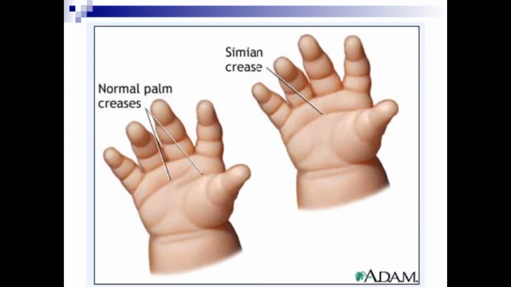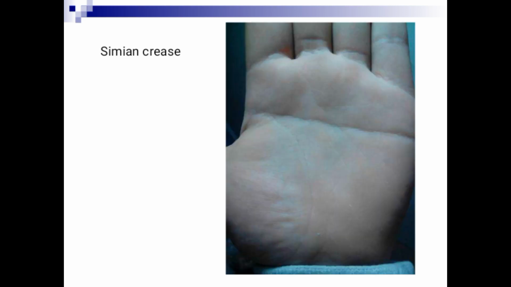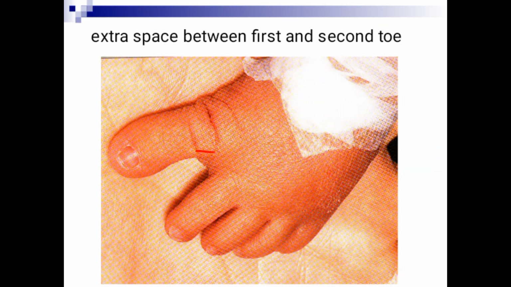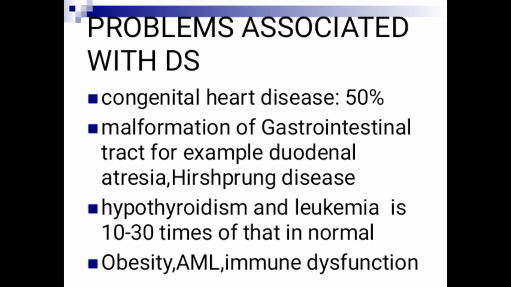So see the digits. They are very, very short digits. So this is the simian crease. All of us that are non-Down syndromic, we have another line here like this. But in Down syndrome, they only have this single one. So this is called the simian crease. At least there's an extra space between the first and the second toe. So that's it. So we have problems that are associated with Down syndrome, DS.